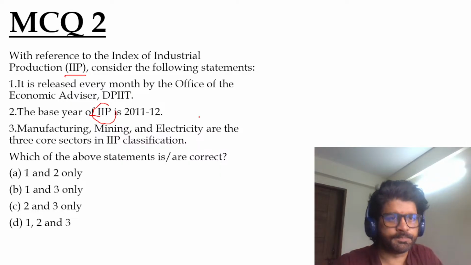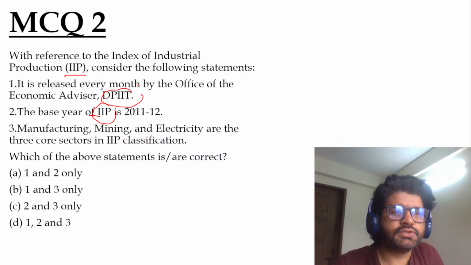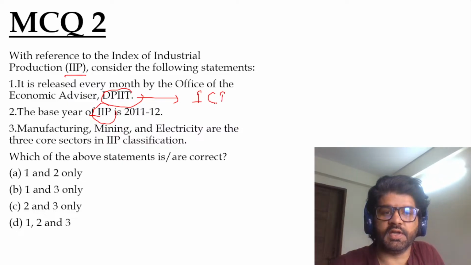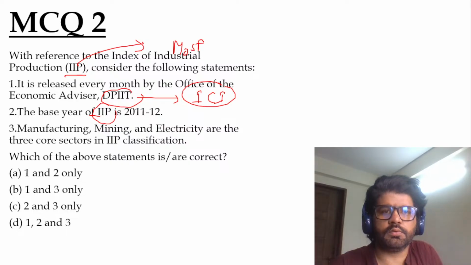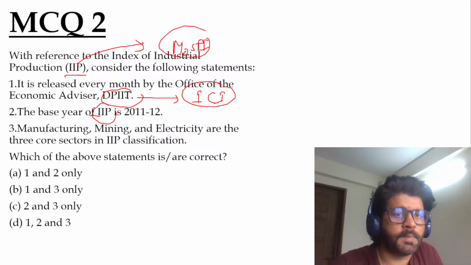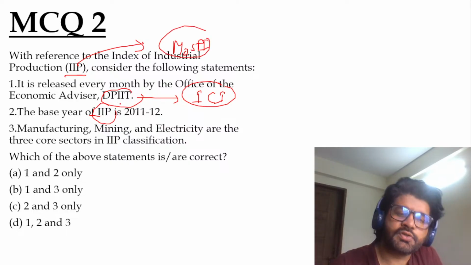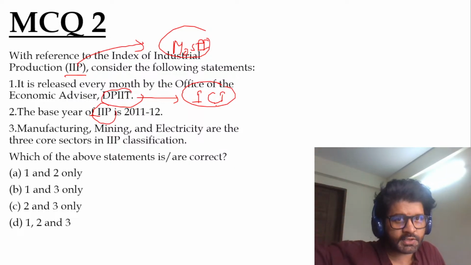Anandu has given the answer. See, DPIIT is not releasing IIP. DPIIT is releasing the Index of 8 Core Industries, ICI, as we have discussed. IIP is released by MOSPI, the Ministry of Statistics and Programme Implementation. This DPIIT is under the Ministry of Commerce and Industry, which releases the Index of 8 Core Industries.